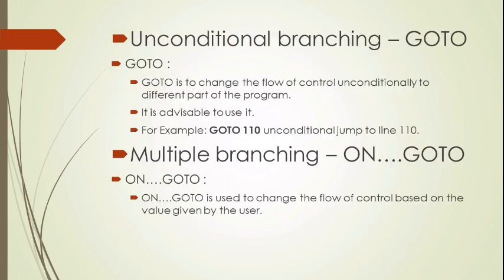Unconditional branching GOTO. So GOTO is to change the flow of control unconditionally. That is, there are no conditions given. It just changes the flow of control to different part of the program. But it is not advisable to use it. Next, GOTO 110 is an unconditional jump to line 110. For example, GOTO 100 goes to line 100. It does not say whether it can go or not, nothing. If you give GOTO 100, it will go to 100.